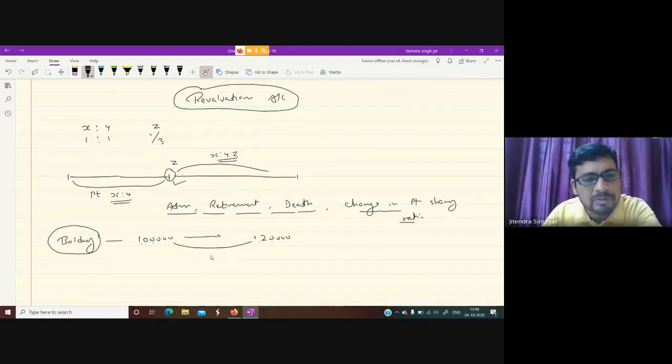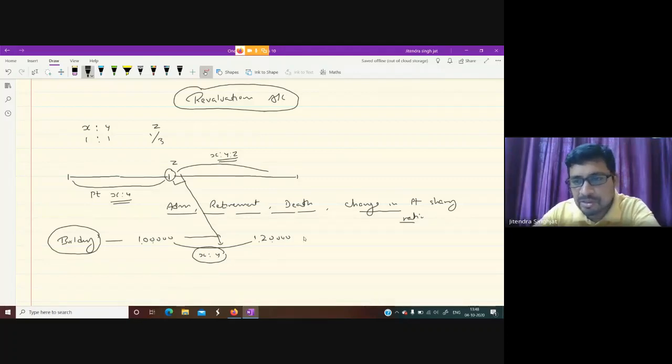Who is the owner of this profit? X and Y. So if this profit is not distributed at the time of admission of Z, what will happen? In future, this profit may get distributed to Z also, isn't it?